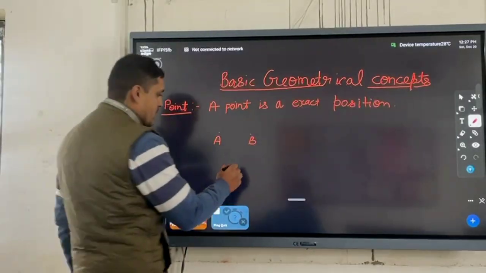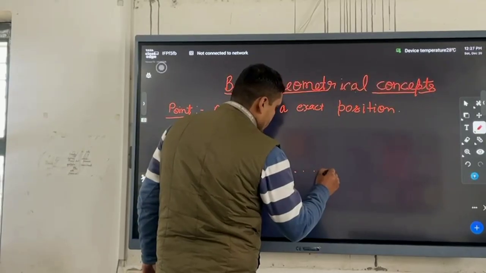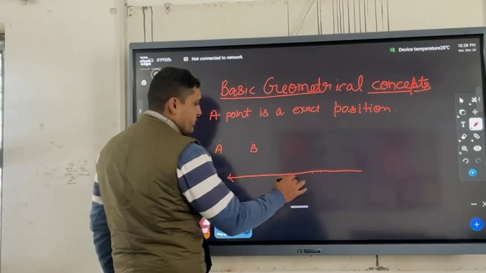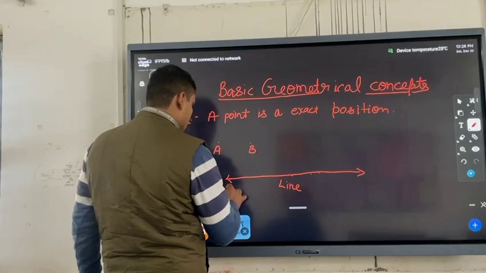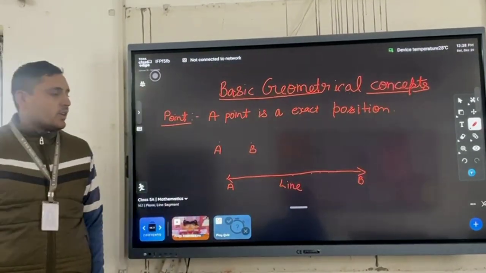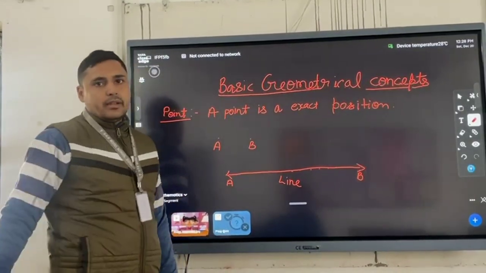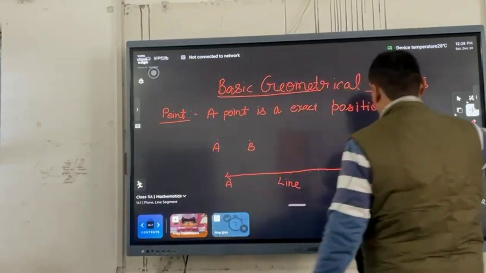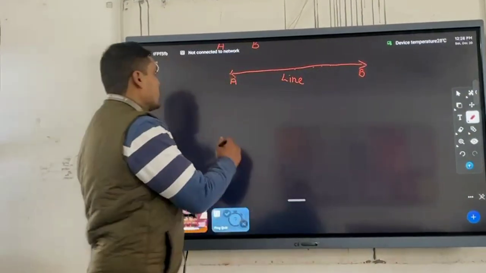What happens if we join some points in a plane? Then it forms a line. It is a line. We can give the name to the line AB. Now we will know the properties of the line. What are the properties of this line?